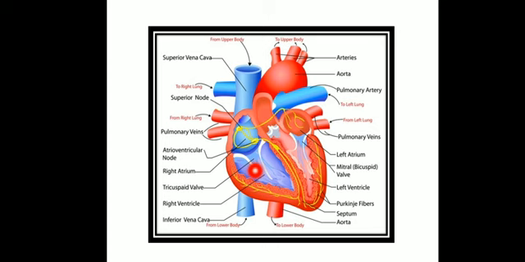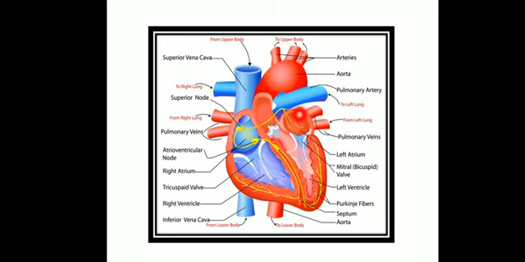Now the pulmonary vein brings the oxygenated blood to the left atrium. The left atrium also receives blood, but the blood received here comes from the lungs and is oxygenated, unlike the right atrium. So here it is oxygenated in nature and comes from the lungs. Okay, so this is important. The right atrium gets blood from the body parts and the left atrium gets it from the lungs. The right atrium gets deoxygenated blood while the left atrium gets oxygenated blood.